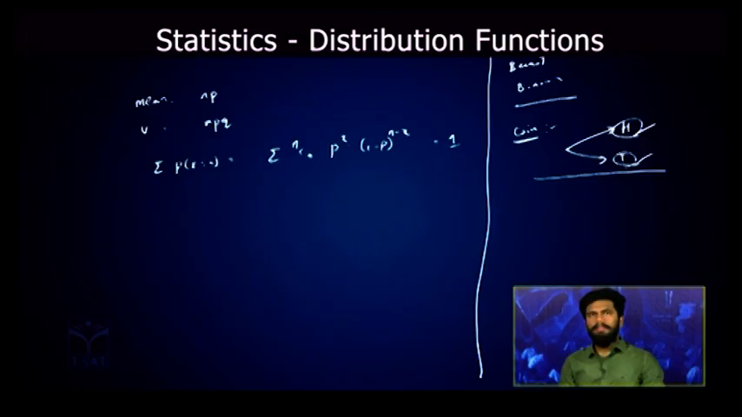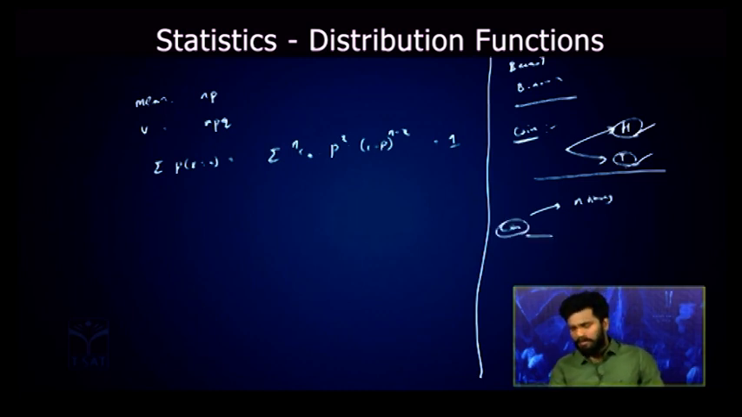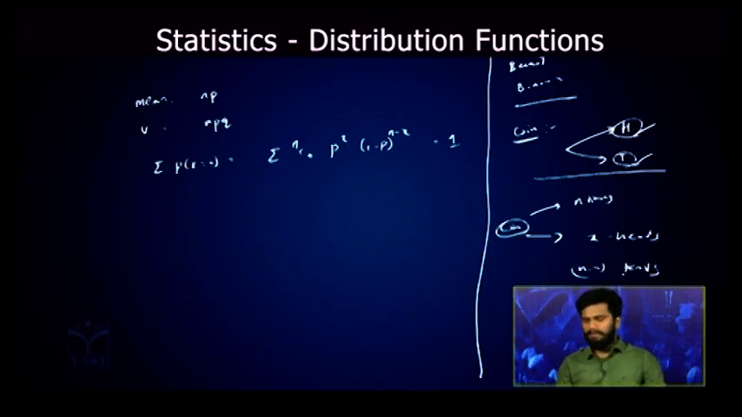Now when you repeat that event n number of times, that is, you are tossing a coin n number of times, then in those n tosses there will be x heads and n minus x tails. Now my random variable x will consider the number of successes, that is, the number of heads. Now this is a perfect example for a binomial distribution.